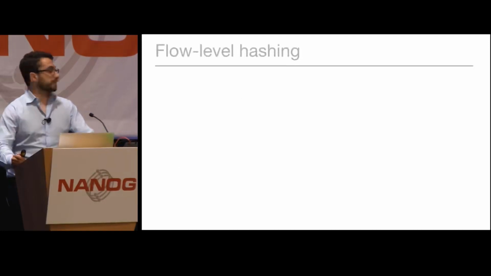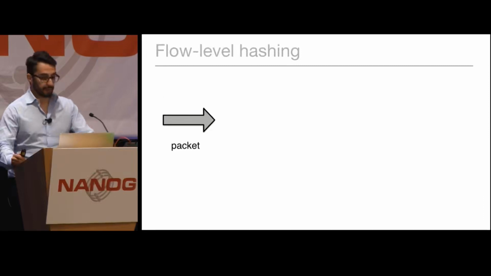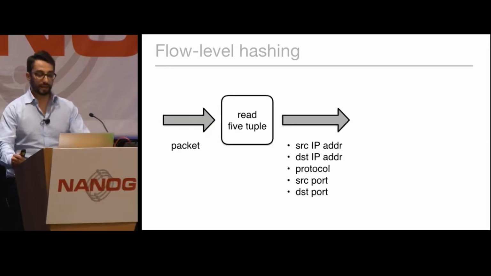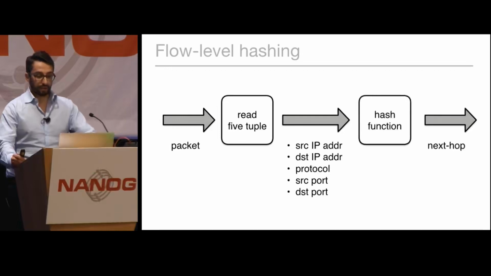Let's assume that we have an input packet that is provided to a network device. The network device will read the 5-tuple out of this packet and will extract it, which consists of source and destination IP address, protocol, and source and destination port. Then it will compute a hash function on this 5-tuple and will compute an index that is used to forward traffic. Okay.